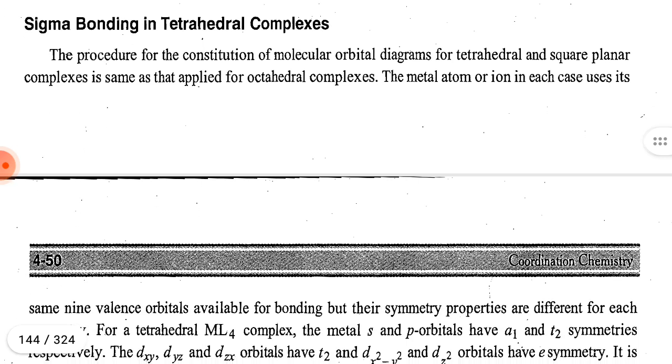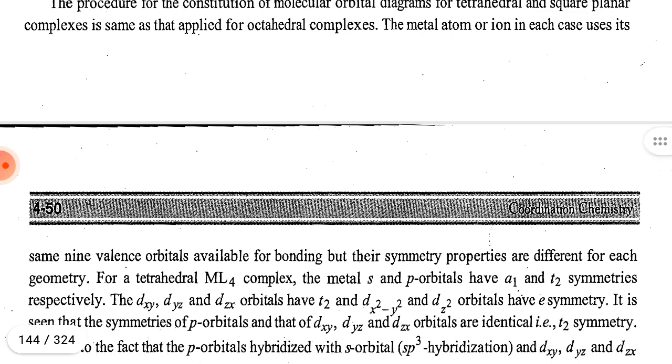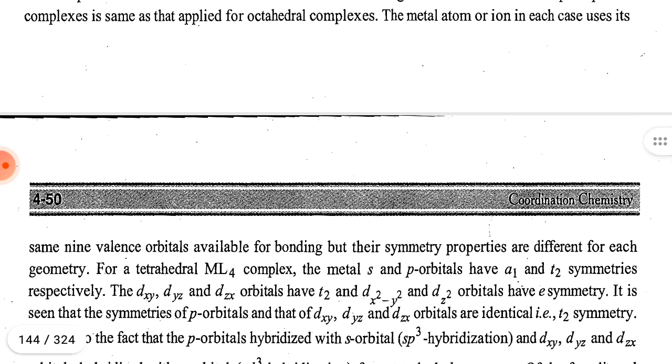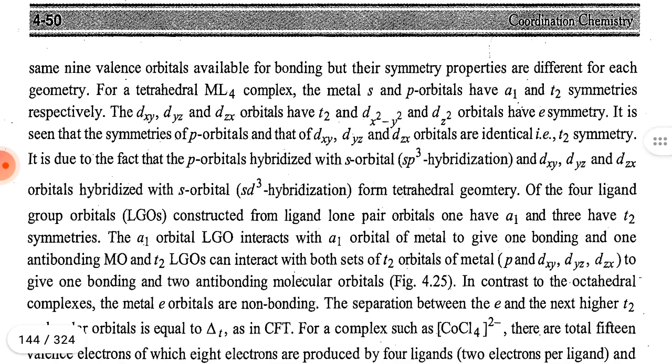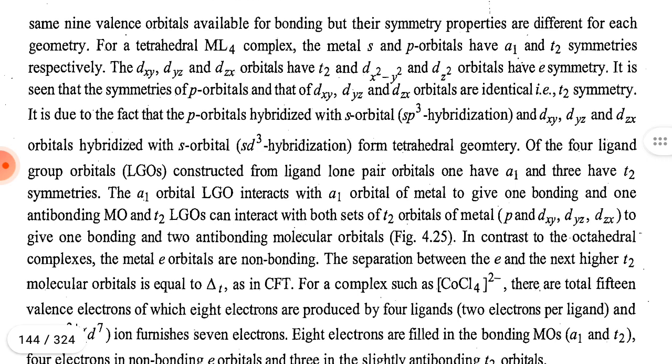Sigma bonding in tetrahedral complexes. The procedure for construction of the molecular orbital diagram for tetrahedral and square planar complexes is the same as that applied for octahedral complexes. The metal atom or ion in each case uses the same nine valence orbitals available for bonding, but their symmetry properties are different for each geometry.